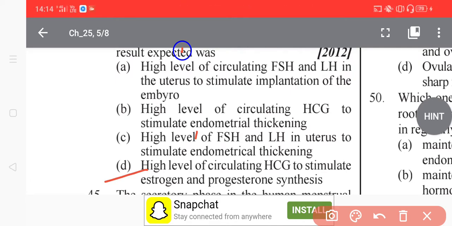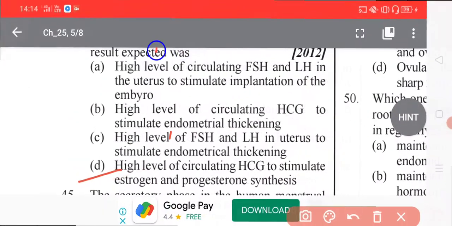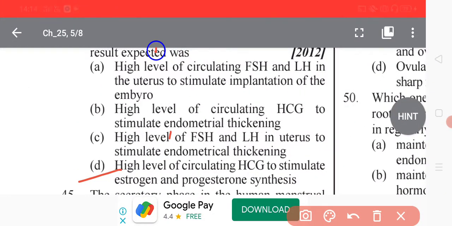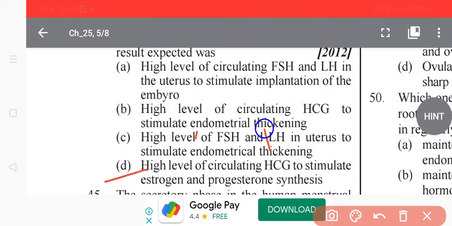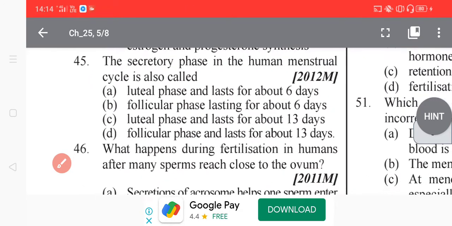Progesterone and estrogen hormones enrich the uterus with a thick lining of blood vessels and capillaries so that it can sustain a growing fetus. So I hope, students, you know this option very clearly. Now go to question 25.